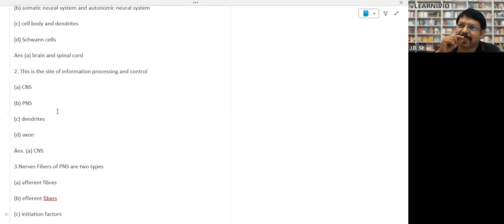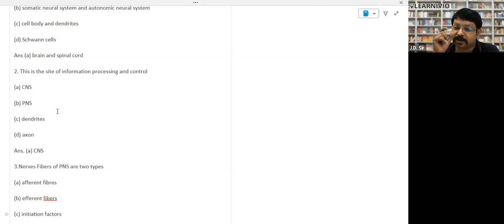Everything is included. What about the reflex actions? Some of the reflexes do not go to the brain, and the processing takes place in the spinal cord only, right? So in those cases, the spinal cord is the processor.